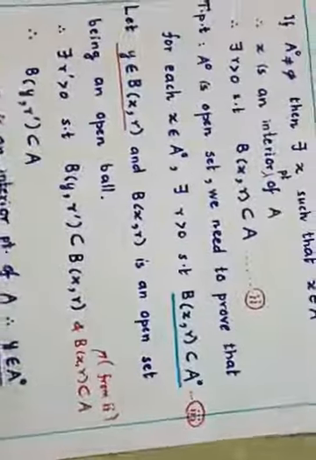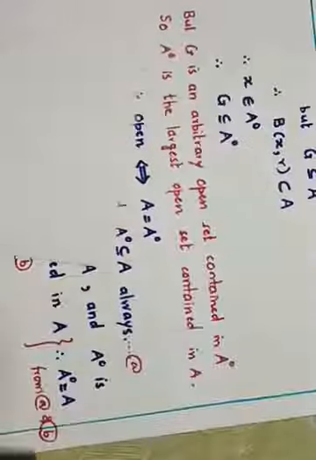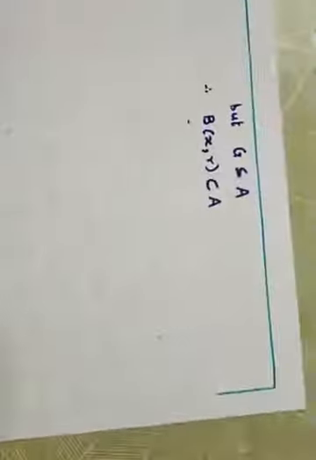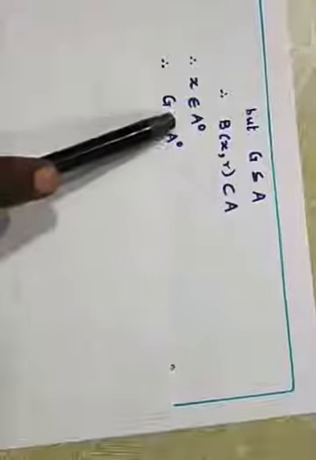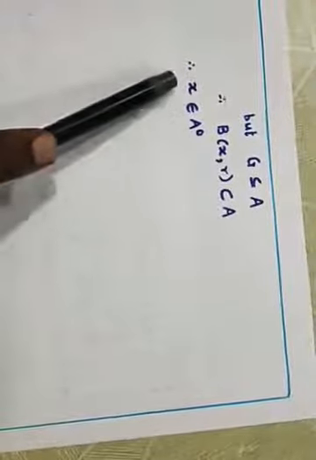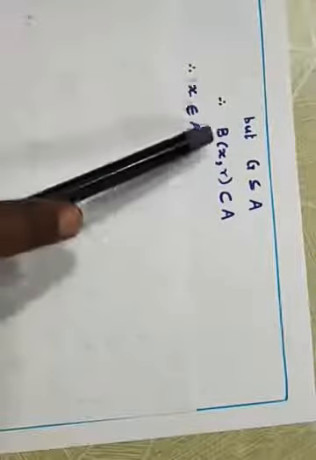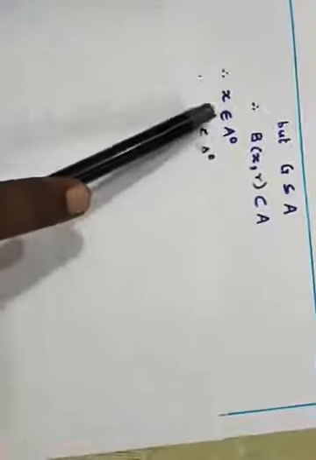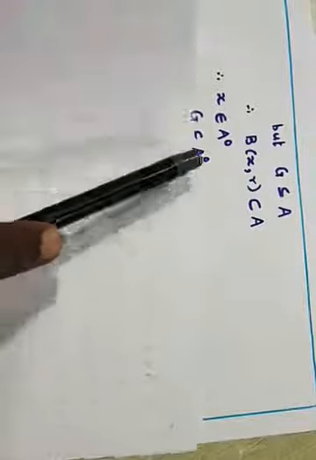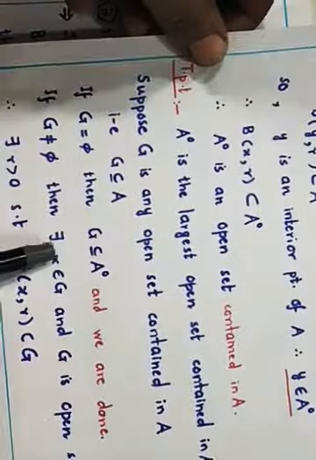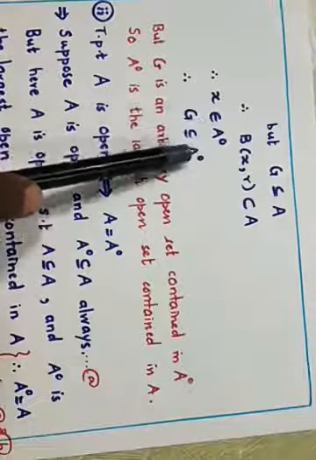So what will happen when B(X, r) is contained in G and G is contained in A? Then X becomes an interior point, because for X, B(X, r) is contained in A. So X becomes an interior point of A. Therefore G is contained in A interior. Why? Because we had started with X, where X is a member of G. Now this X is a member of A interior. Therefore G is a subset of A interior.